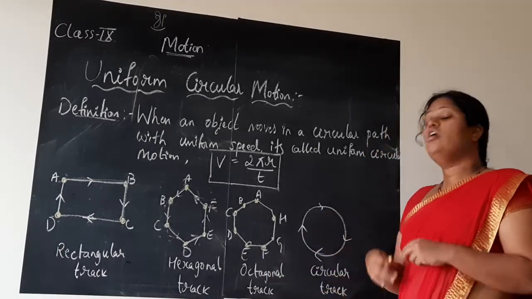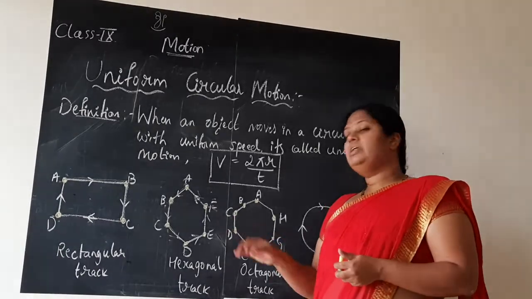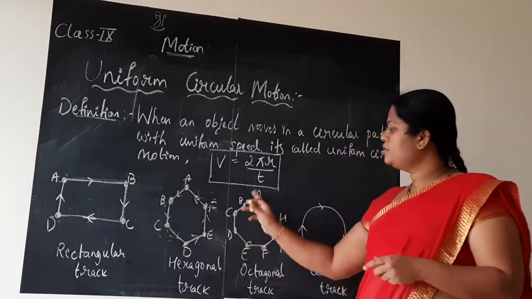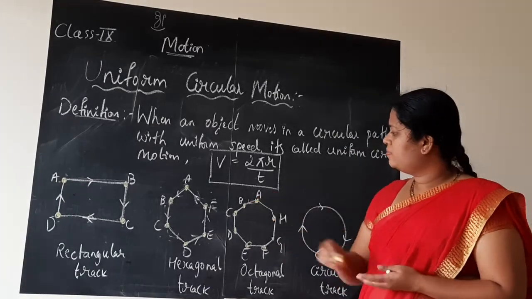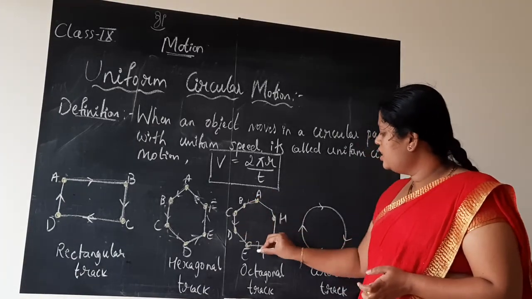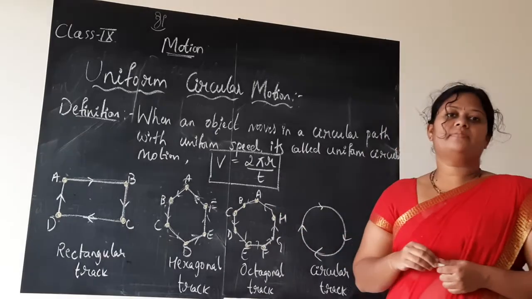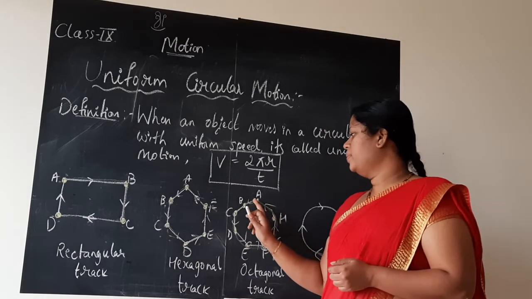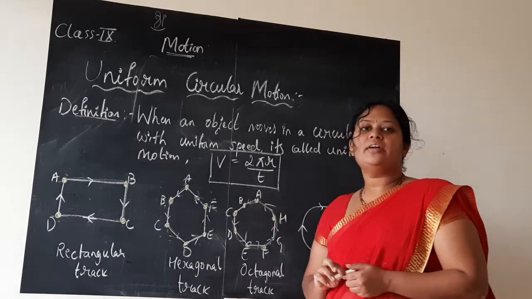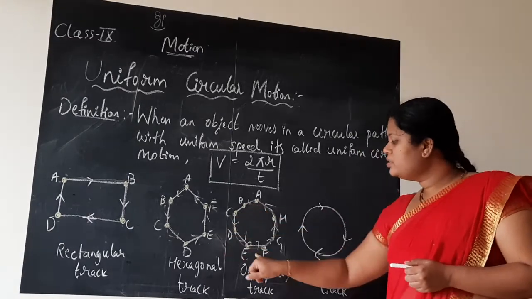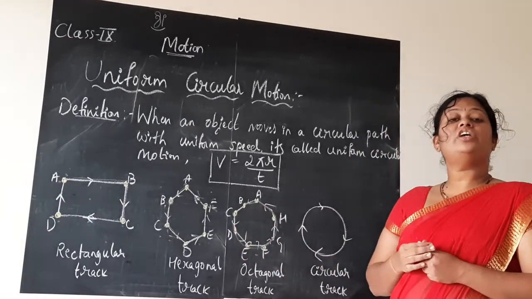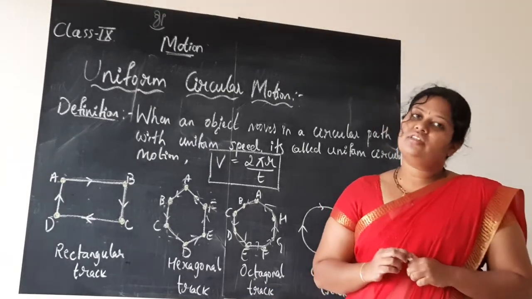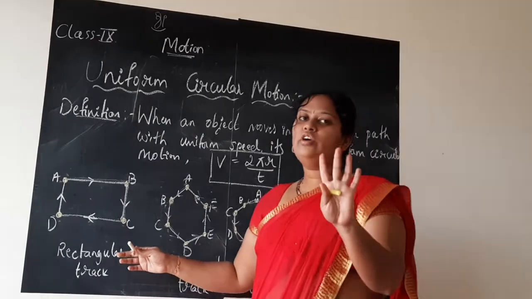Next we have considered the octagonal track. Octagonal means octa, 8, octopus, 8, you know? So A, B, C, D, E, F, G, H and back to A is the direction in which he is traveling, children. So in order to cover all these points, that is corners, and finally come back to his point A, how many times is he making the turns or changing his speed? In an octagonal track, finally it is 8 times he is changing. In the rectangular track, 4 times he will change.